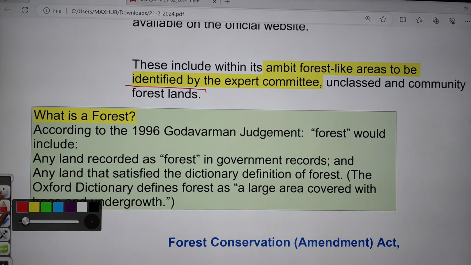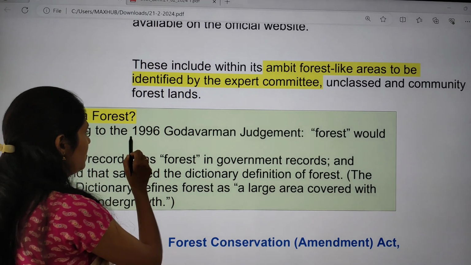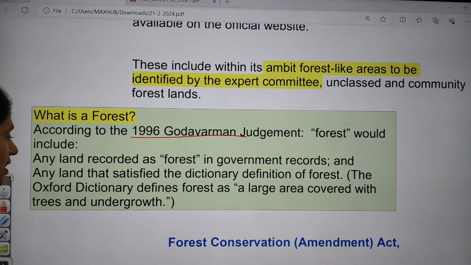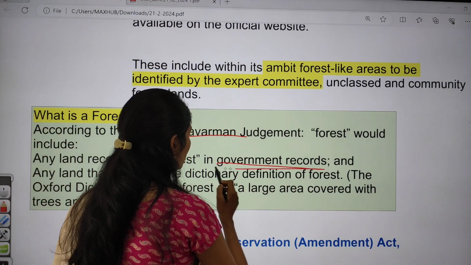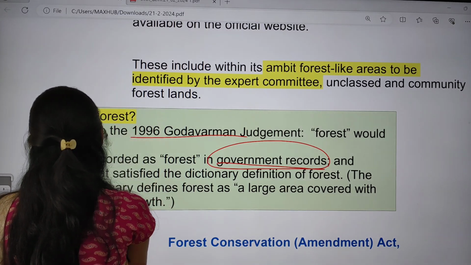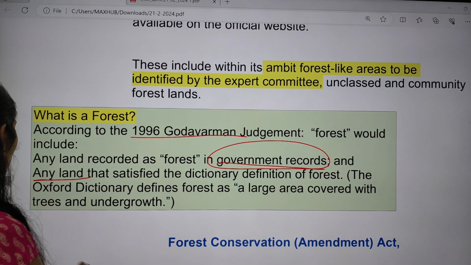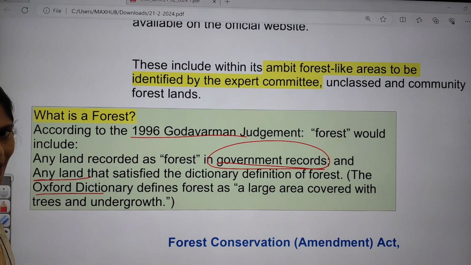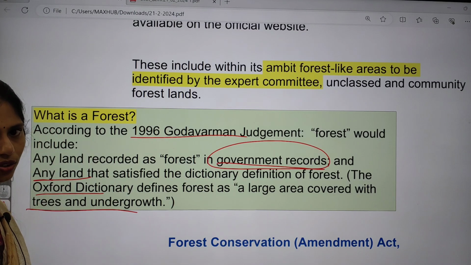And if you are talking about what is a forest, according to the Godavarman judgment of 1996, forest will include the land which is recorded as forest in the government record, and any land that satisfies the dictionary definition of the forest. The Oxford Dictionary defines forest as a large area covered with trees and undergrowth.